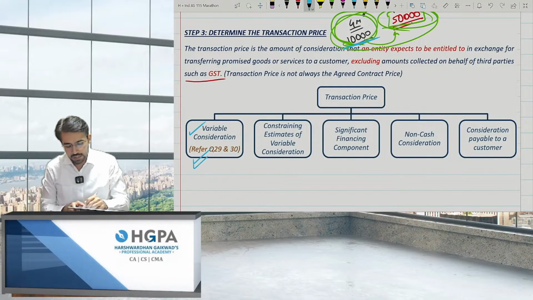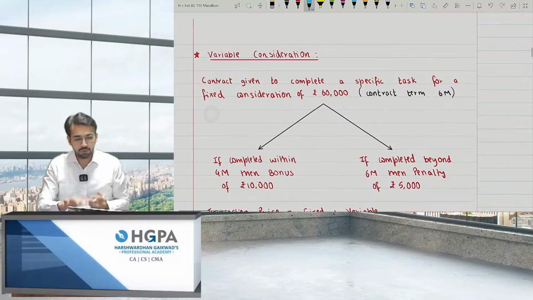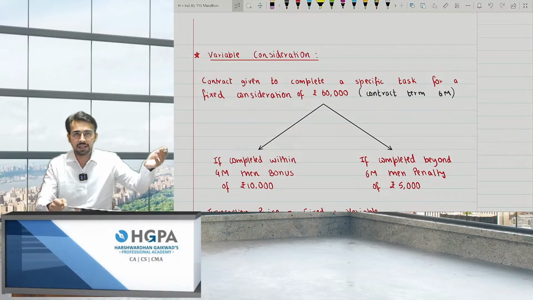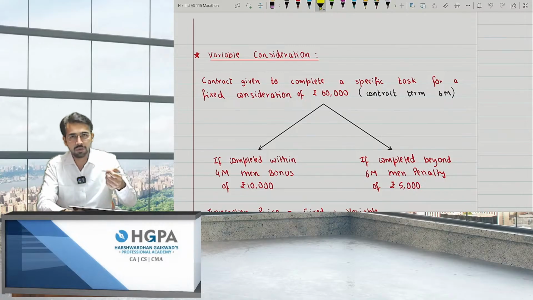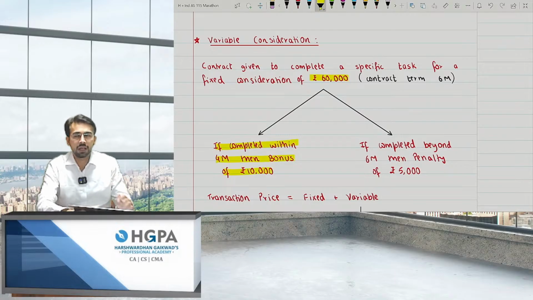What are the 5 points? First is variable consideration. Now what is variable consideration? I've already explained you, and I have given 2 examples also. So I'm reading the example: variable consideration. Contract given to complete a specific task for a fixed consideration of 60,000 and the contract term is 6 months. The example which I gave you, let's say the contract was to make a book and I'm paying you 60,000 and the term is 6 months, right? If completed within 4 months, then bonus of 10,000. If completed beyond 6 months, then penalty of 5,000. That means if you will not complete, at that time, I'll charge you 5,000.